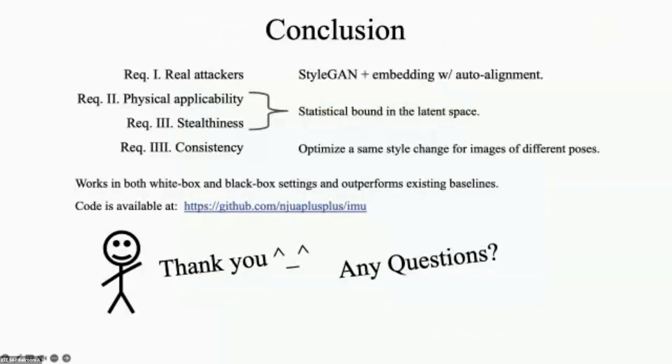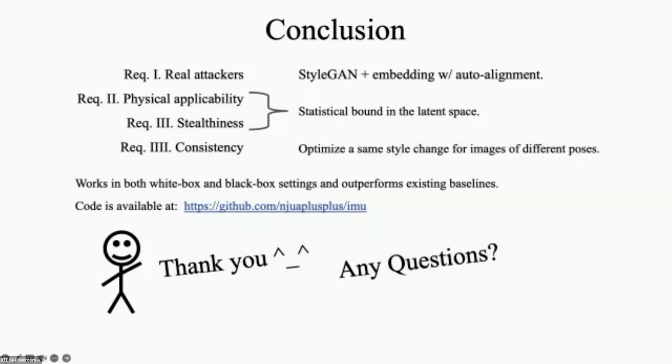To conclude, we studied the 4 challenging requirements for a successful physical attack. To deal with the first requirement, we propose an optimization-based method with auto-alignment to embed real attackers' images into the latent space of StyleGAN. We use statistical bounds in the latent space to generate natural and physically feasible style changes to fulfill the second and the third requirements.